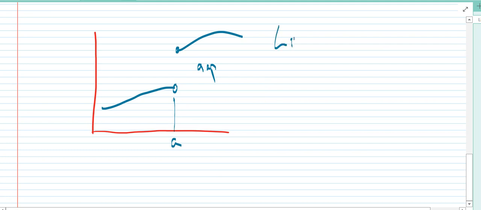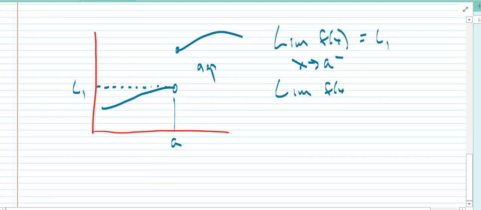The limit of this function f of x as x approaches A from the left is going to be this value right here. Let's call that L1. But as we approach the limit of the function as x approaches A from the right, which is over here, we're coming over this way now, well, this value is L2.